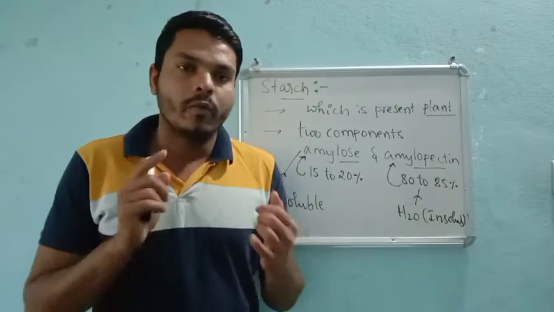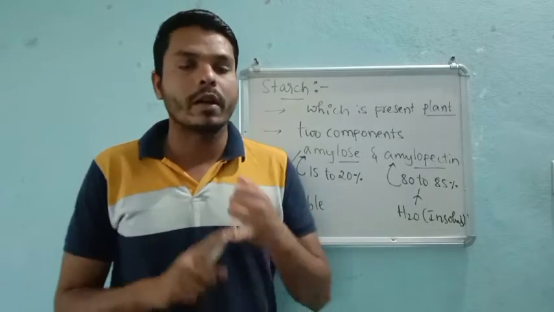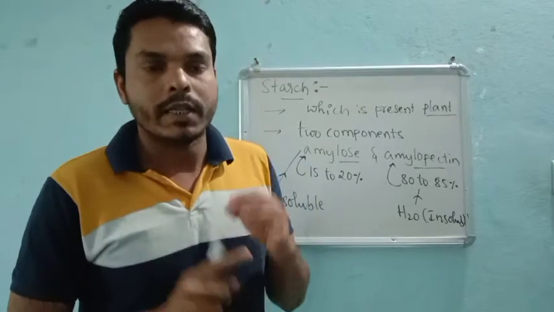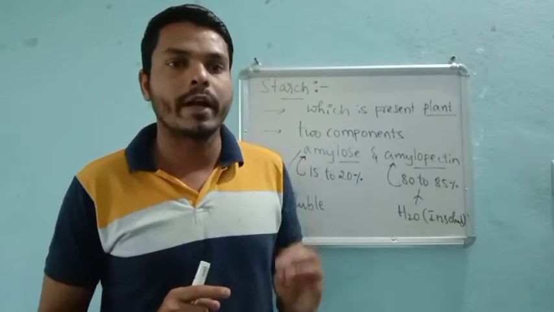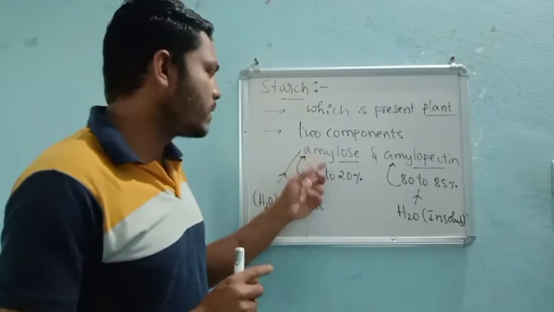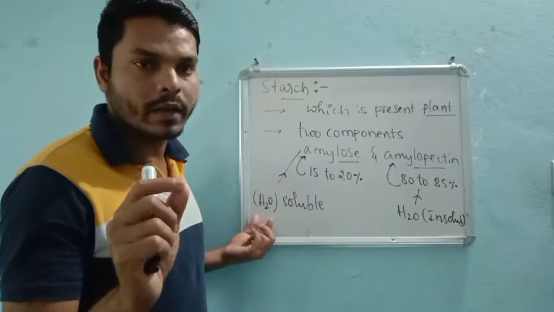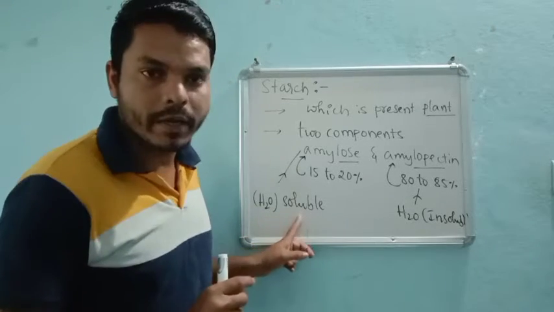Remember this point: whenever a compound reacts with water molecules, there will be a formation of hydrogen bonding, very important, right? So this amylose is able to form hydrogen bonding, and that's why it is soluble in our water.